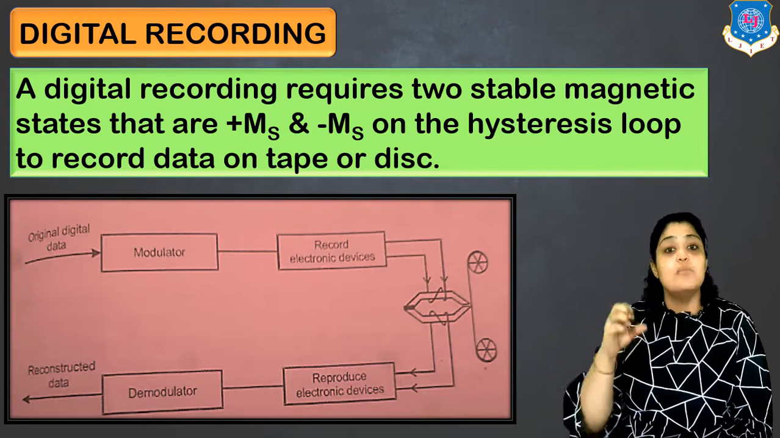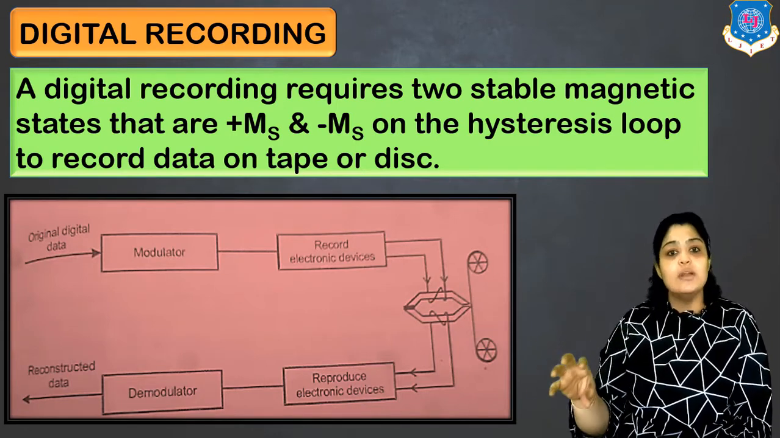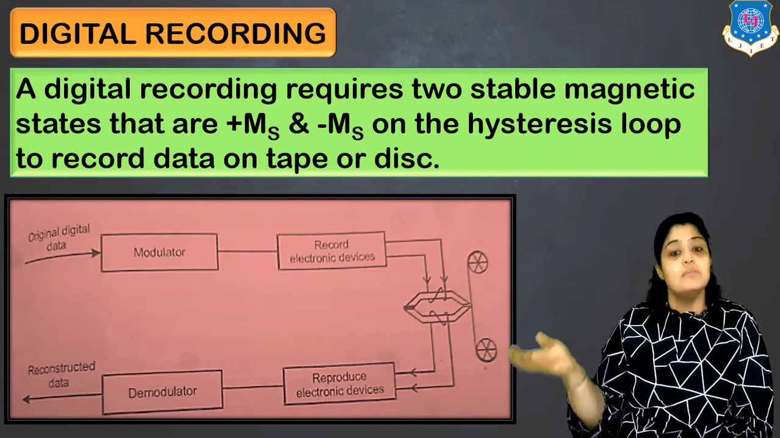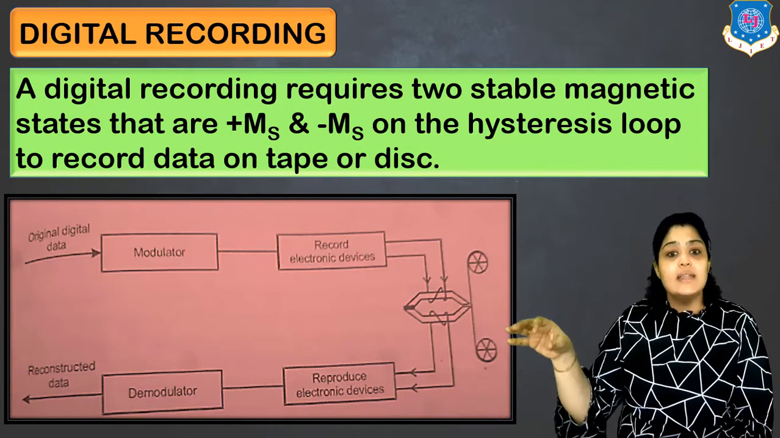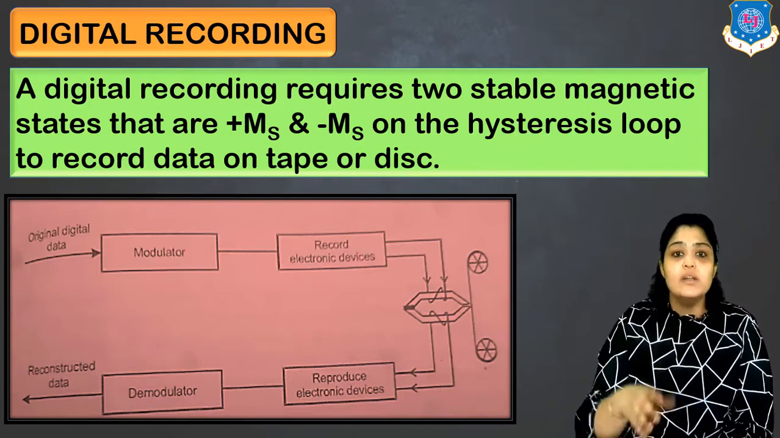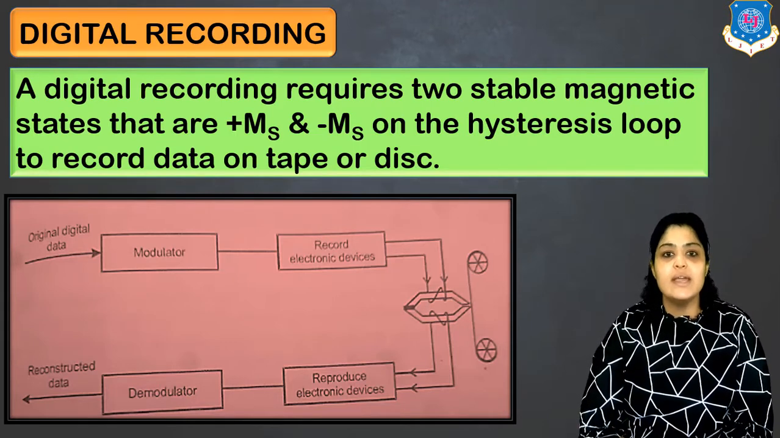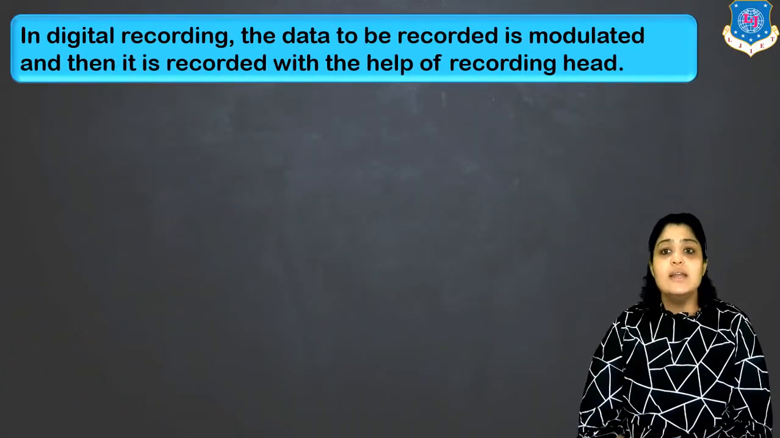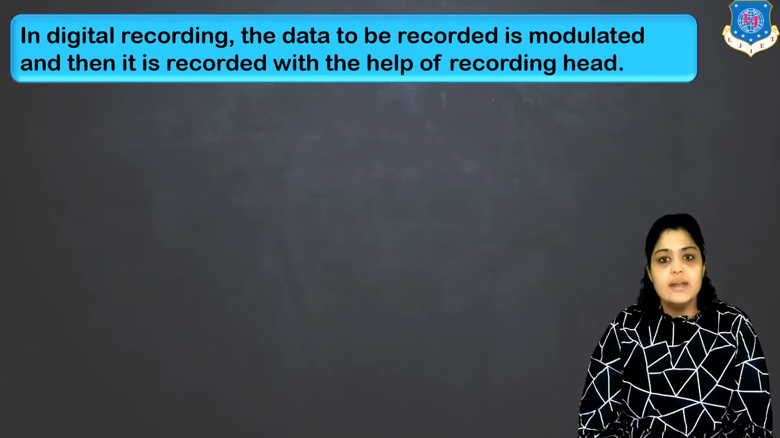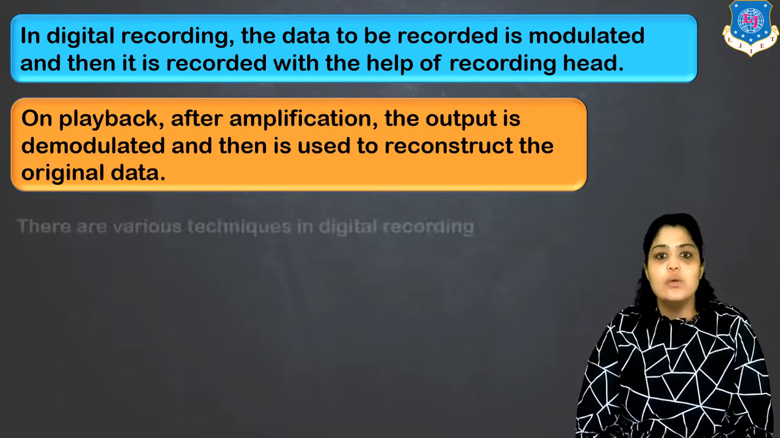You can see that there is a modulator required to convert the signal into binary form. Then it is given to the record head. The other portion remains the same. The only difference is the data here is in the form of binary digits. Then the output is given to a demodulator which will convert it back to the original signal. So this is how digital recording is done. In digital recording, the data to be recorded is modulated and then it is given to the record head. On playback, after the amplification, the data is converted into the original data.